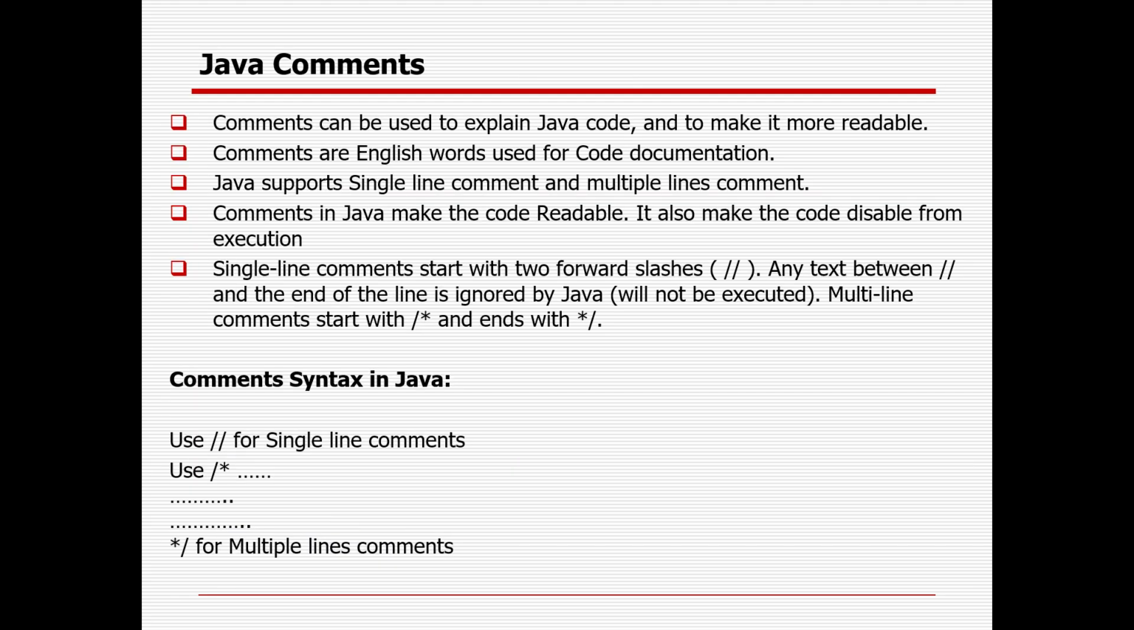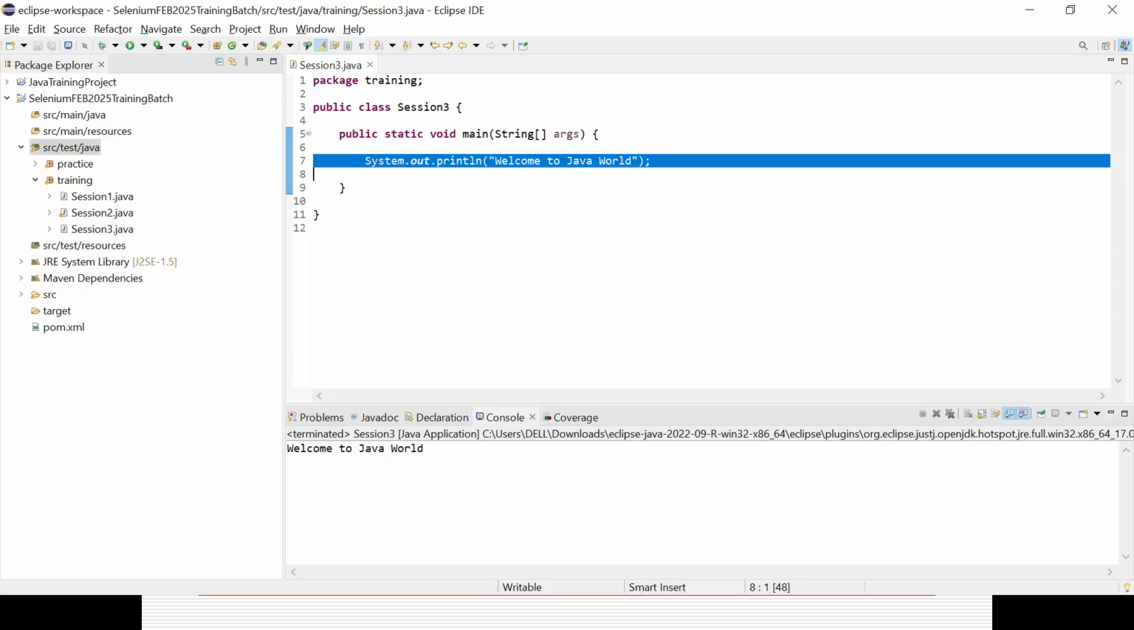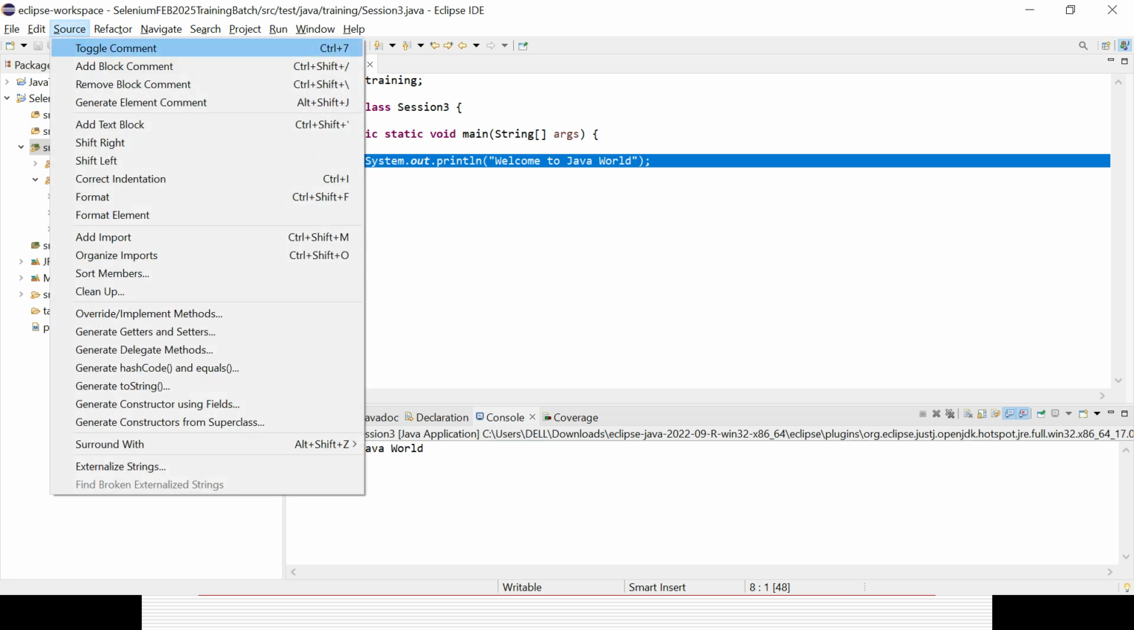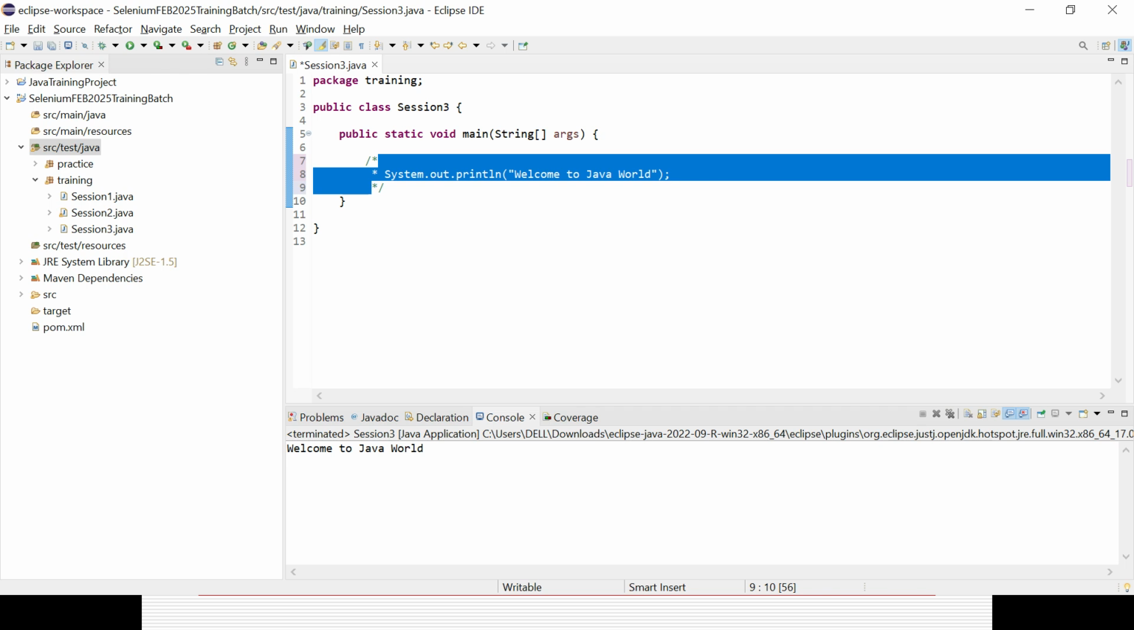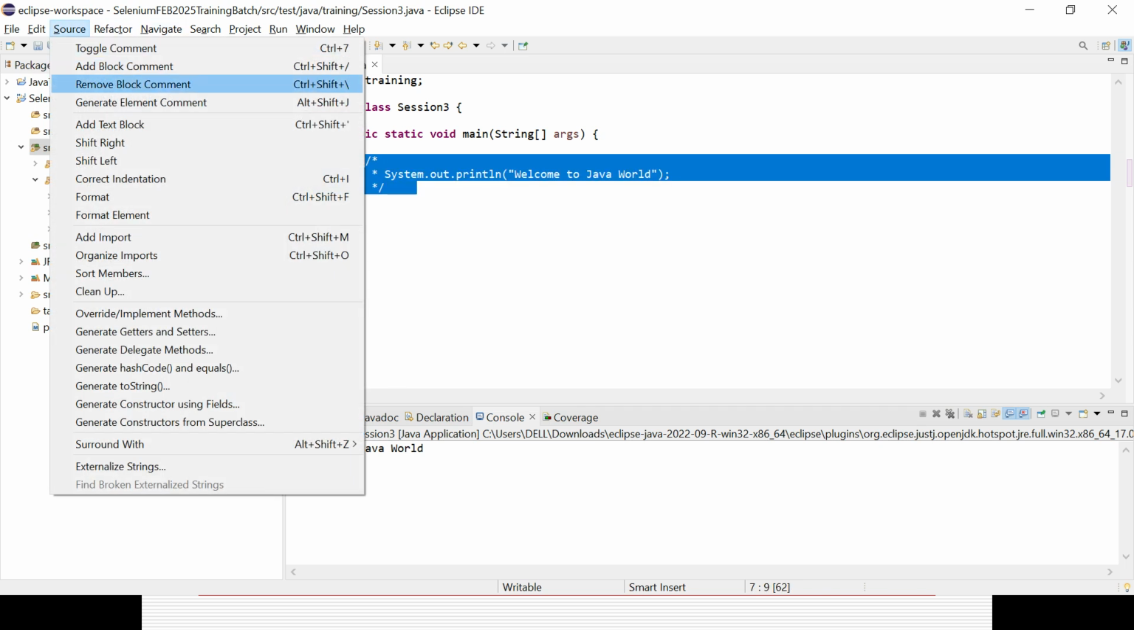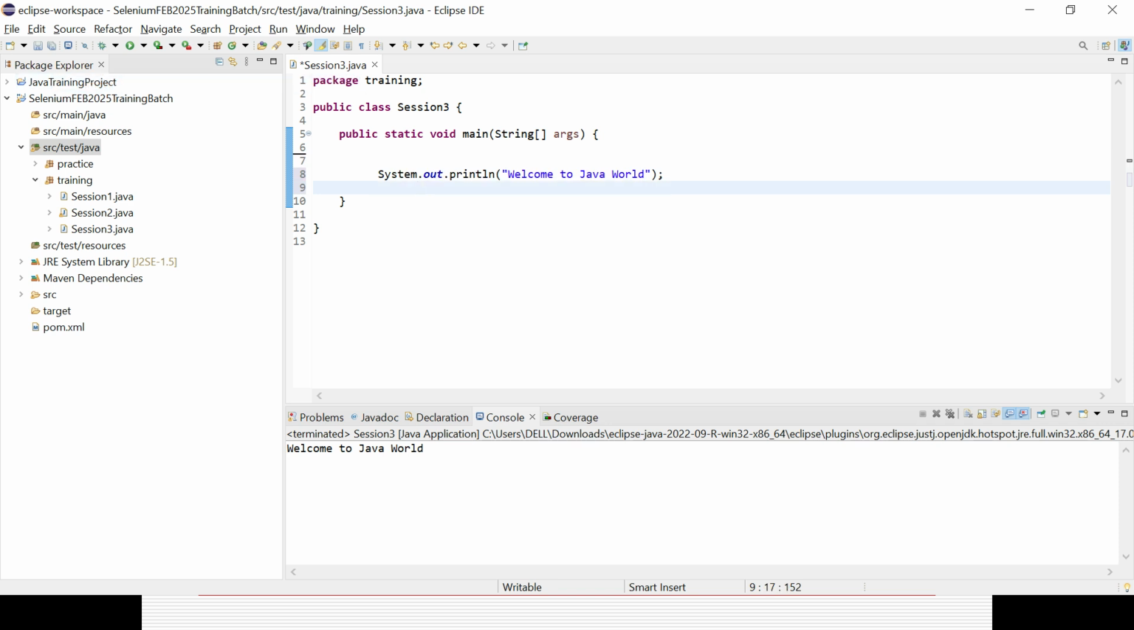Okay. So the comment part you have already seen, right? How to comment out code. I already showed you through Eclipse. You can select the line, go to the Source menu, and add block comment or remove block comment. If you add a block comment and later want to remove it, select the line again and remove block comment. That is the way you can do it.